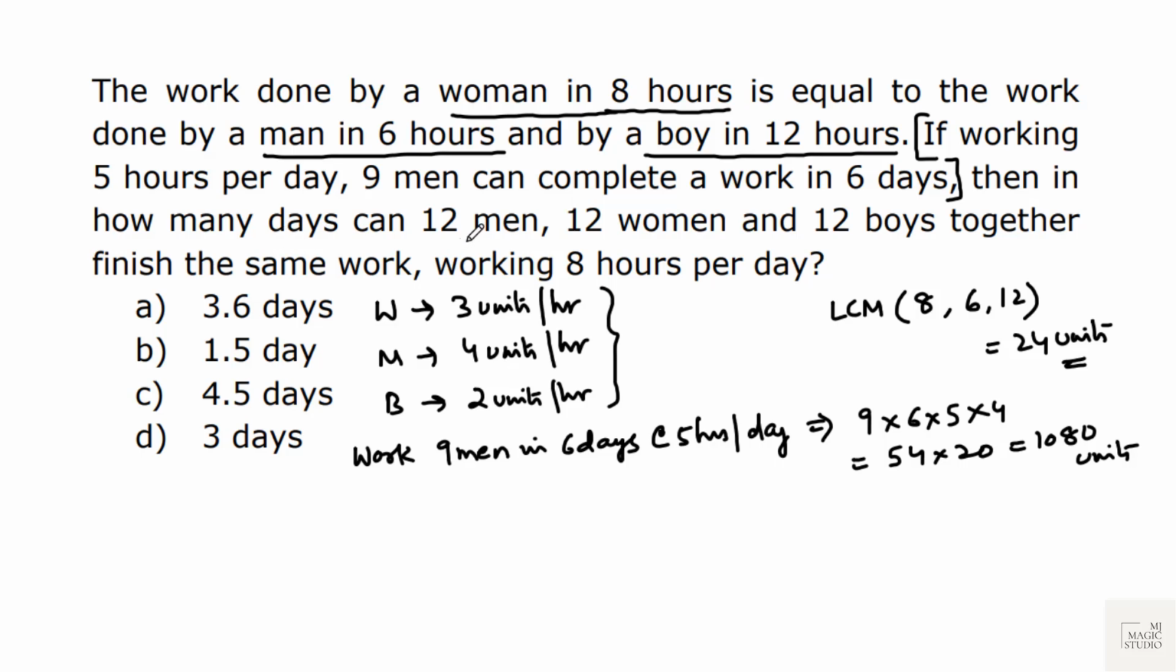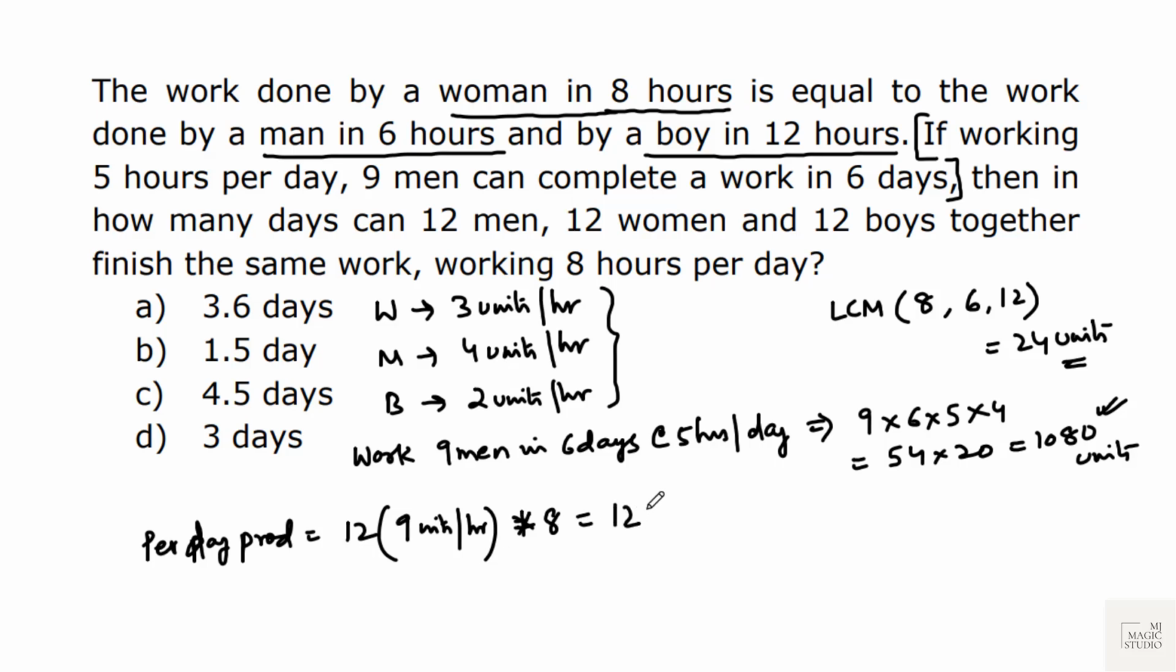Then in how many days can 12 men, 12 women and 12 boys together finish the same work? Same work means 1080 units, working 8 hours per day. So how much is the per day production by this group? Per day production by this group would be 12 into (3 plus 4 plus 2), that is 9 units per hour by 1 man, 1 woman and 1 boy, and they are working for 1 day. How many hours? 8 hours. So we will multiply by 8.